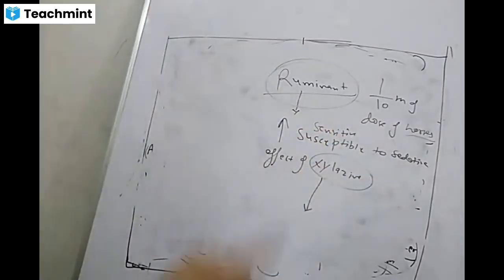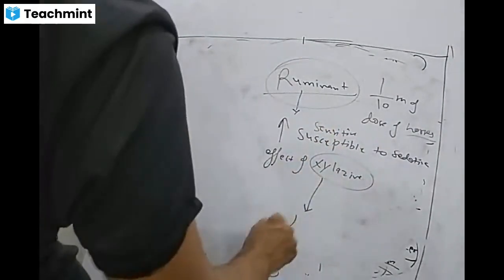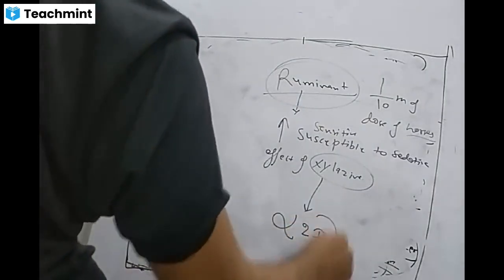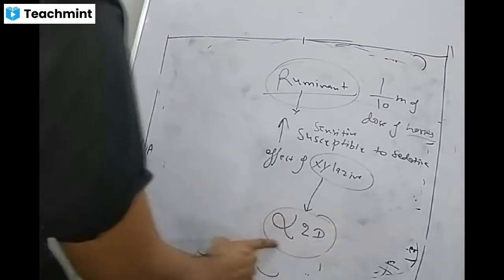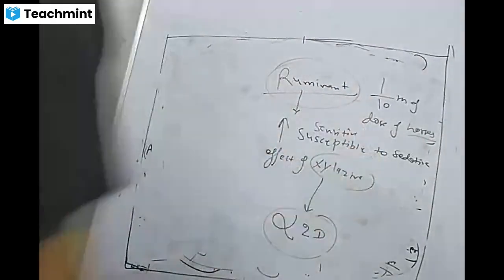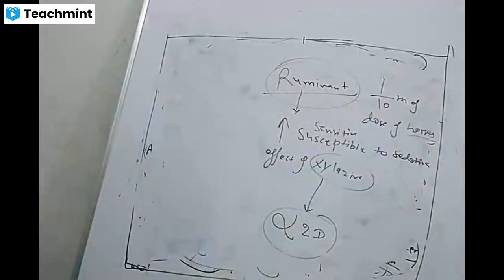That is because of the presence of the alpha 2D receptor. So ruminants have the alpha 2D receptor that makes them more sensitive to xylazine compared to others.